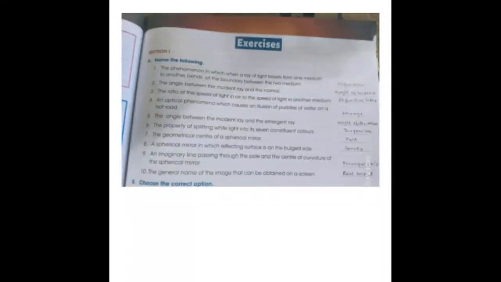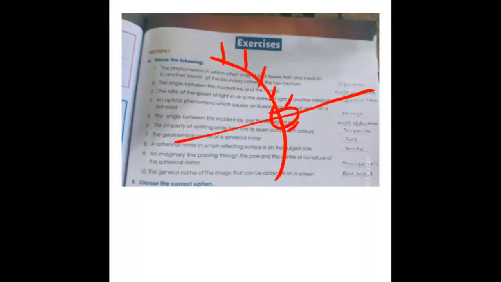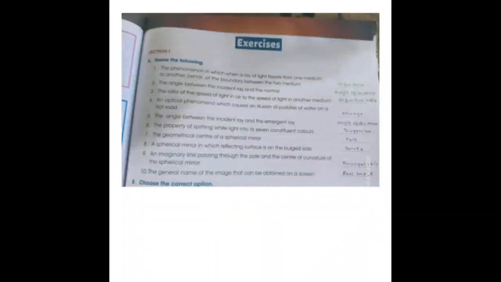Number 6, the property of splitting white light into 7 constituent colors is called dispersion. So number 6 answer is what? Dispersion. The geometrical center of a spherical mirror is called pole. Now if I consider this one to be a concave mirror and this to be a principal axis, this geometrical center is called here the pole, right? Next, a spherical mirror in which the reflecting surface is on the bulge side, that is convex.